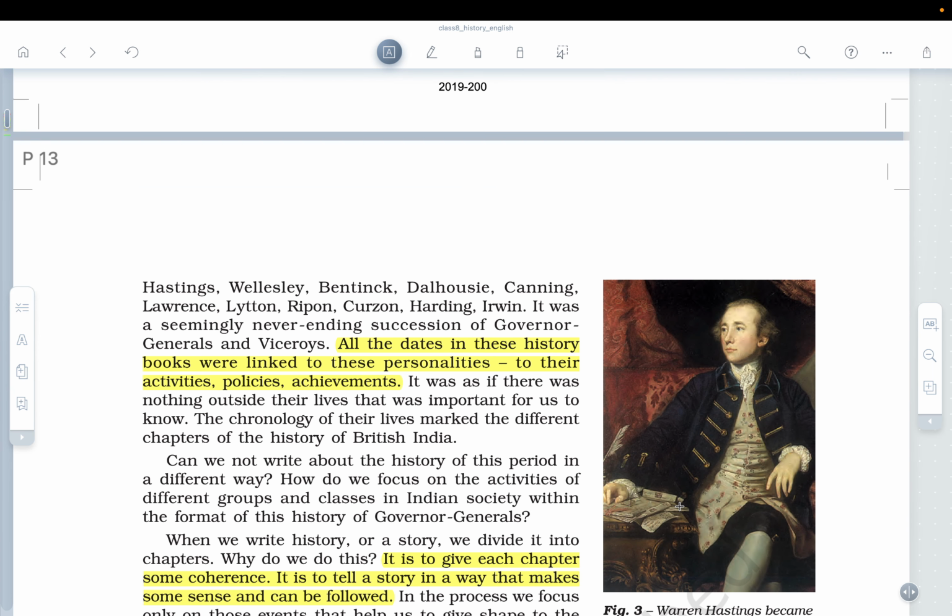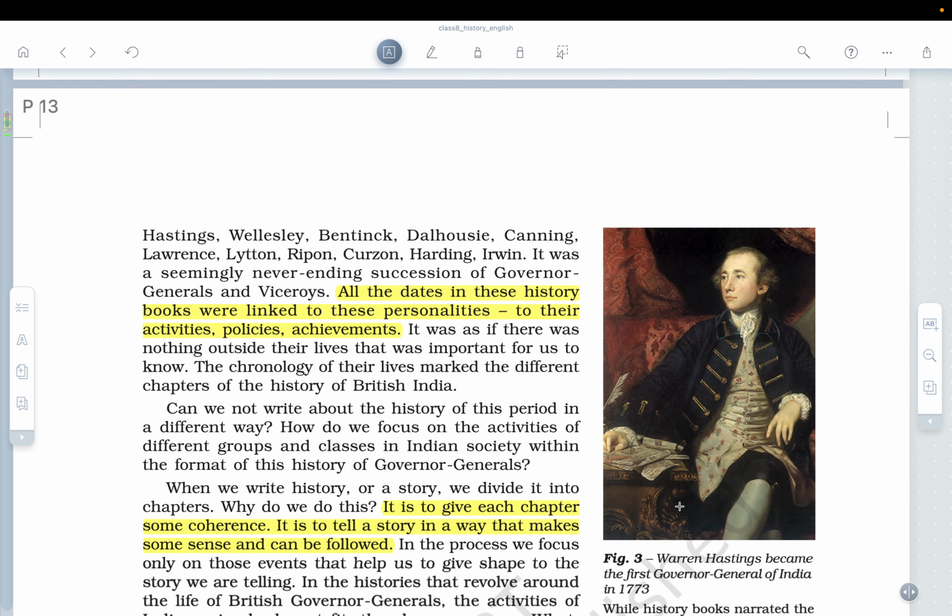Now, like Hastings, Wellesley, Bentinck, Dalhousie, Canning, Lawrence, Lytton, Ripon, Curzon, Harding, Irwin. So there's an endless list of these people, a never-ending succession of the Governor Generals and Viceroys. All these dates in this history book were linked to these personalities, to their activities, to their policies, to their achievements. Because now in the upcoming paragraphs, we will understand why we get to know more about these personalities and what was the reason behind this. Okay.